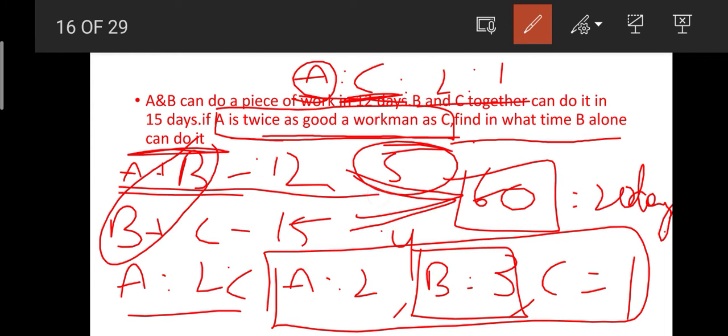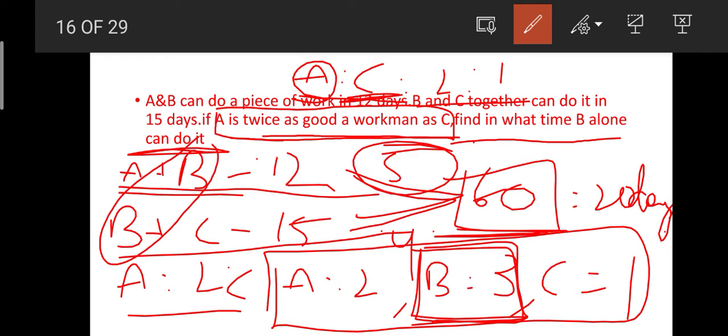By substituting in these equations, that is A plus B is equal to 5 and then B plus C equal to 4, we got A's work efficiency is 2 units, B's work efficiency is 3 units, and C's work efficiency is 1 unit. The question they have asked us is, in how many days can B alone complete the work? Total work is 60 units and B's work efficiency is 3 units, so B can complete the work in 20 days.